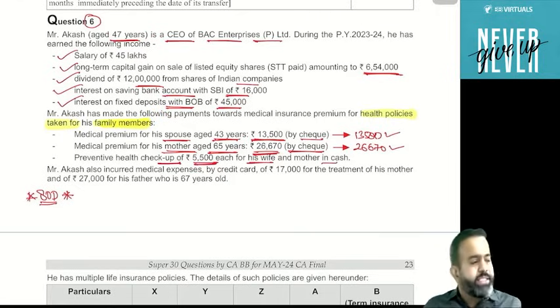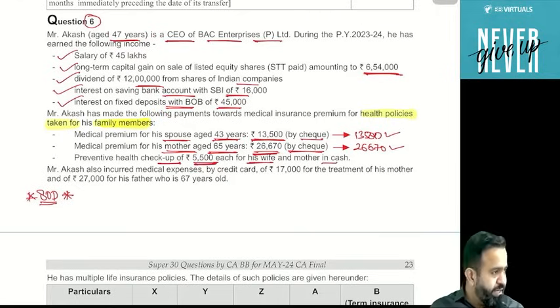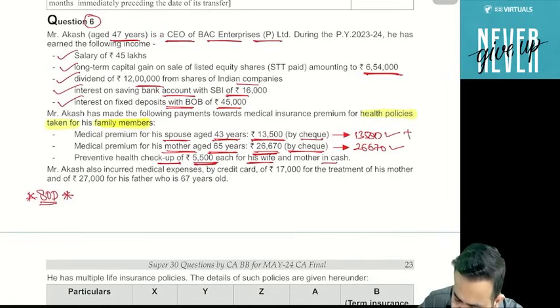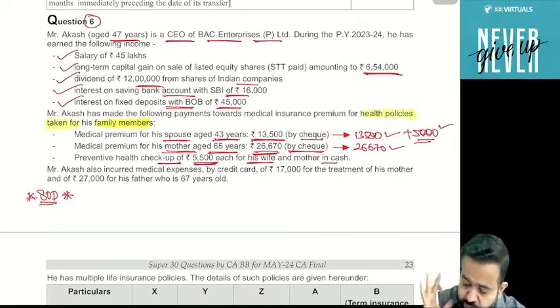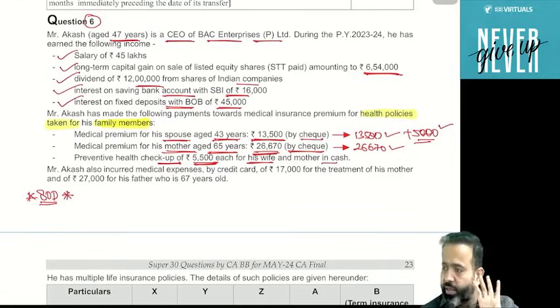Now totally he spent 11,000 for the preventive health checkup, 5,500 for his wife and 5,500 for his mother. Can I say that here maximum 5,000 is allowed? So in wife, you can add the 13,500 plus the 5,000, because wife's limit is 25,000. So here 13,500 plus 5,000 will be allowed for the wife. Now for mother, preventive health checkup is not allowed because it is already claimed in the wife.